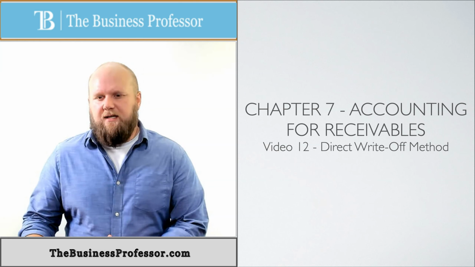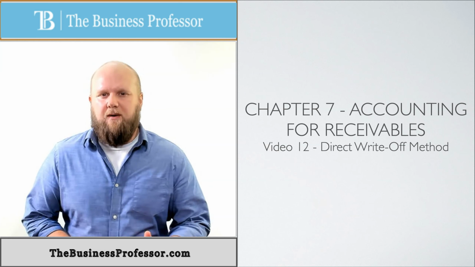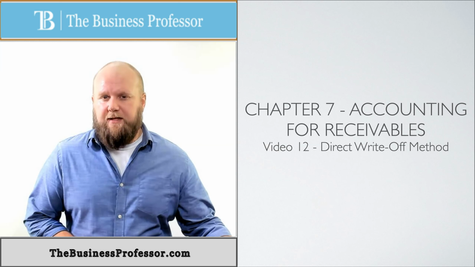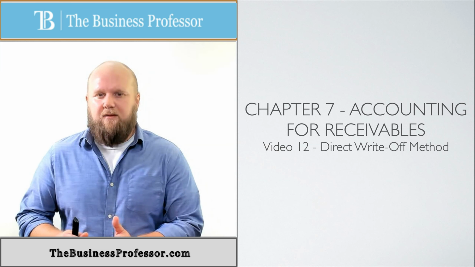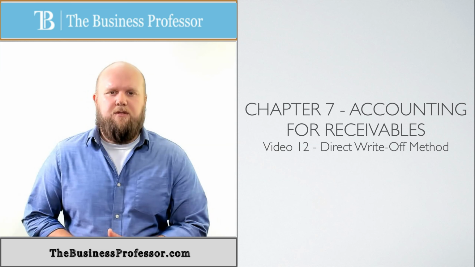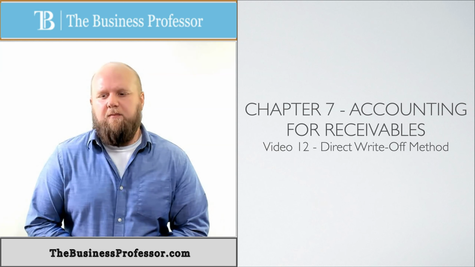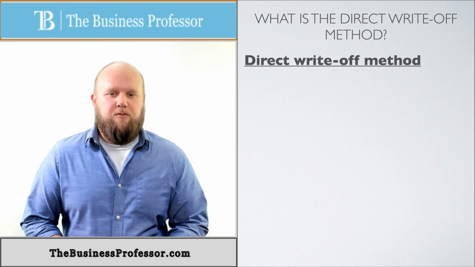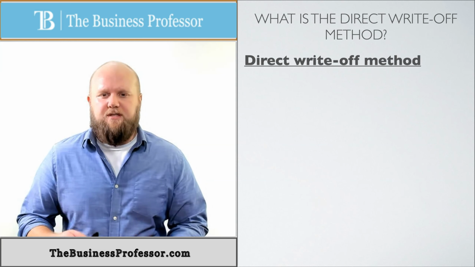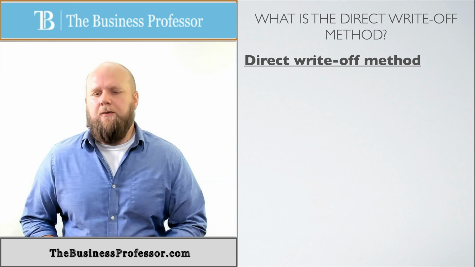All right, so we're going to change a little bit and talk about another method. We talked about the allowance method in the last videos. This is the other side to the coin when it comes to that method. If you don't choose the allowance method, then you would choose the direct write-off method. As its name implies, we're going to directly write it off rather than going through the steps of the I think, the I know, and the uh-oh.